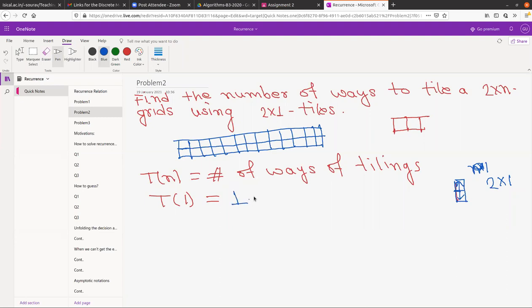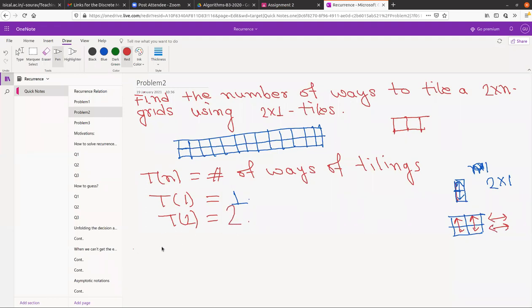So T1 is 1. And T2 is basically a grid that looks like this. So what should be T2? Two. Right. So T2 is 2. We can put the tiles horizontally or vertically, these two ways.